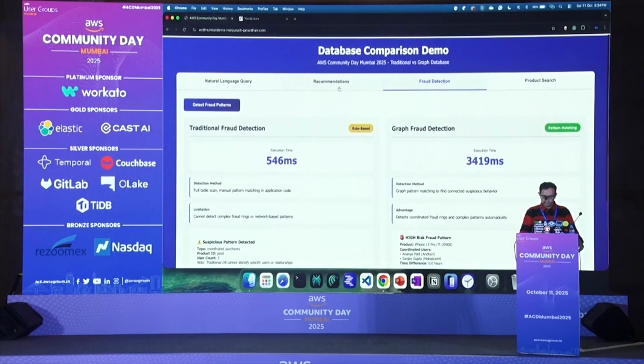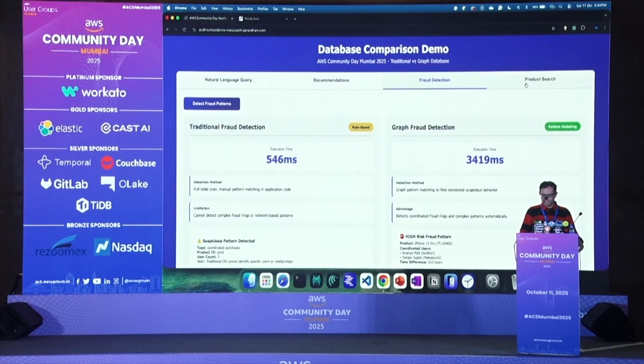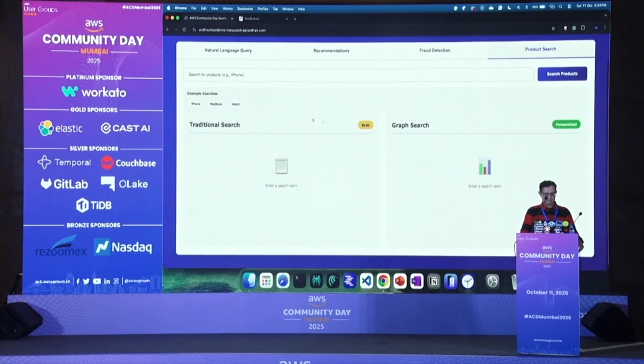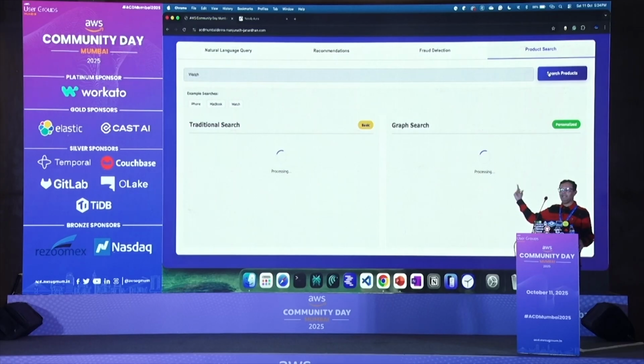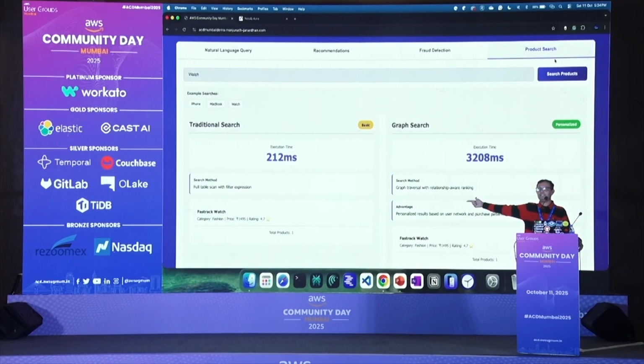The one final thing is product search, which is straightforward. I think I can skip this because it is the same anyway. Searching iPhone searches both, and if I give watch, it searches both. This is similar, it doesn't make much difference here. But you got the idea, right? With fraud and network analysis, this is where the graph database shines.